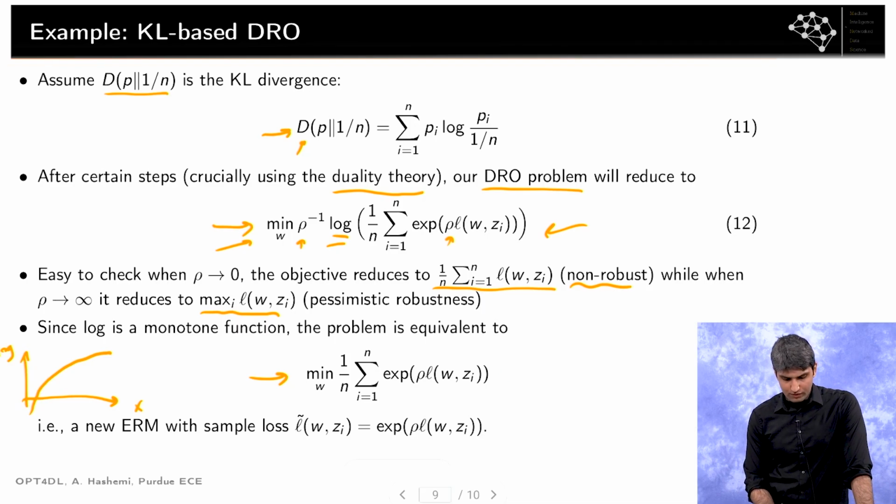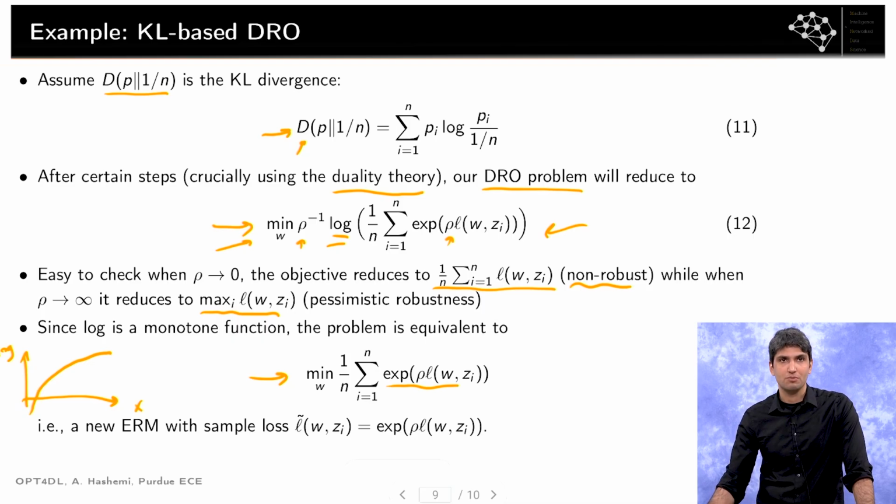Why is this useful? Well, we can call what I have here L tilde, and in that case, this is kind of like a new empirical risk minimization. I'm minimizing some average loss, but my average loss is actually a transformed version of the original loss function.